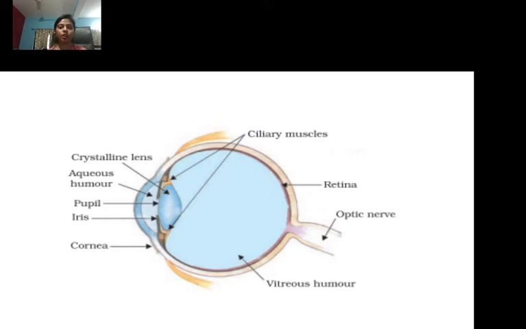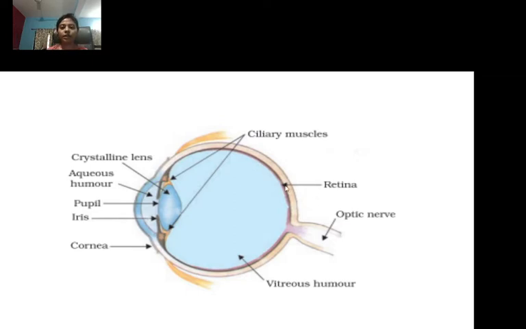A person with this defect has the far point nearer than infinity. Such a person may see clearly up to a distance of a few meters. In a myopic eye, the image of a distant object is formed in front of the retina and not on the retina itself.